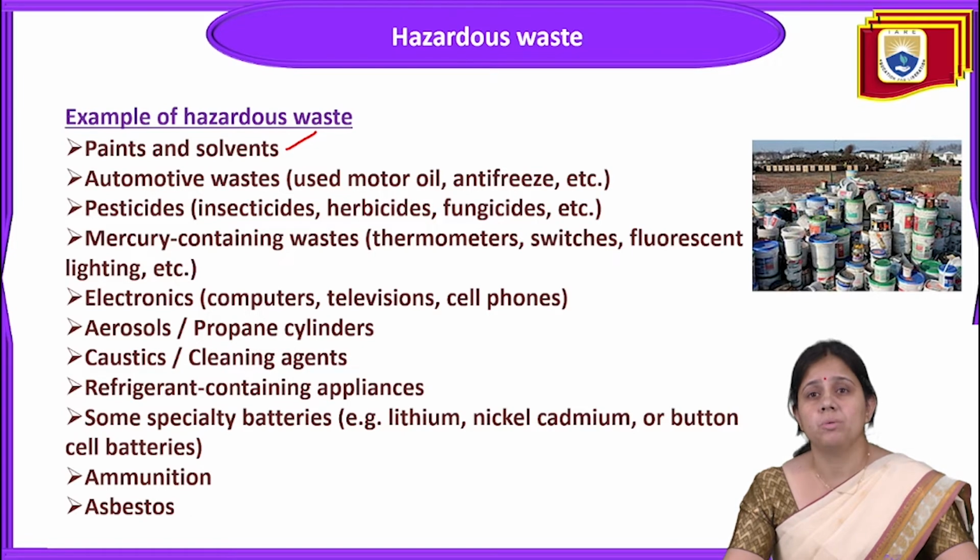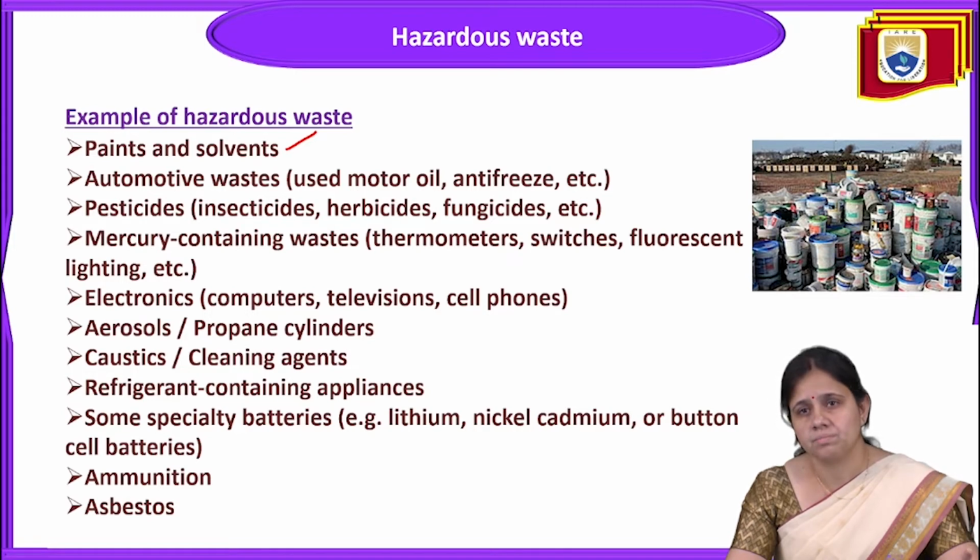Next is automotive waste, such as motor oil and antifreeze. Then pesticides like insecticides, herbicides, and fungicides. Mercury-containing waste like thermometers, switches, and fluorescent lighting. These are wastes that contain mercury; a thermometer contains mercury, some switches used in our households have mercury content, and fluorescent lamps and lighting have hazardous chemicals that are toxic to human beings and other life on earth. So these wastes are called hazardous waste.